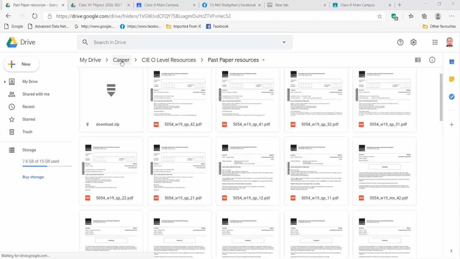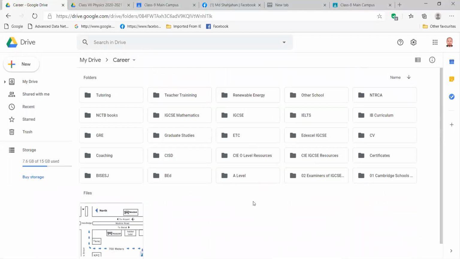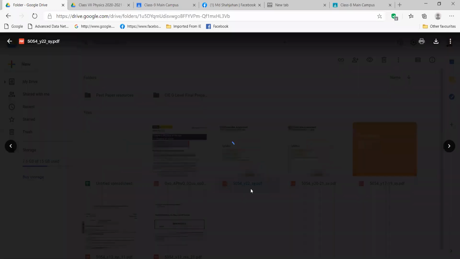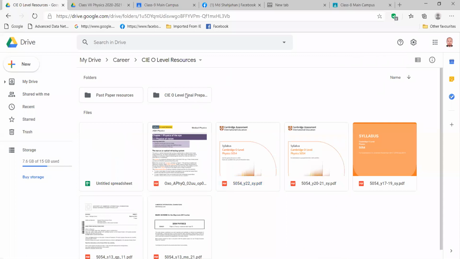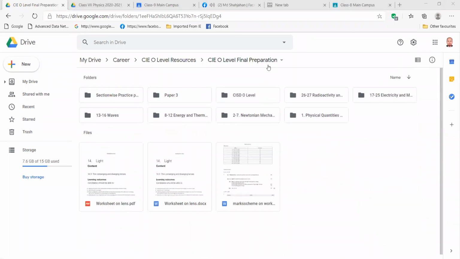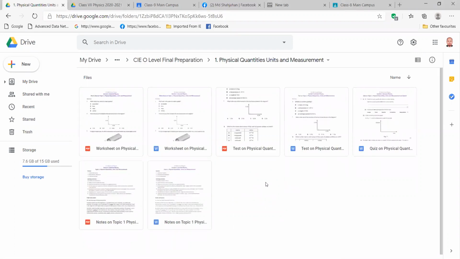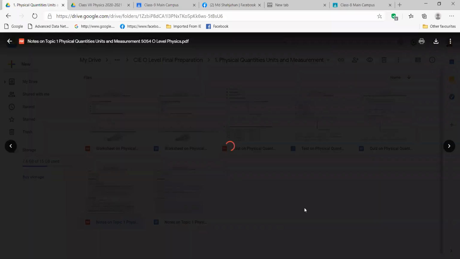Okay? So we are starting our topic. Which topic? Can you tell me the name of the topic? Anyone, please? Physical quantities? Yes, very good. Physical quantities, units, and measurements, right? It's a big name, but it's a tiny topic. Okay, so don't worry. These contents are also very easy.